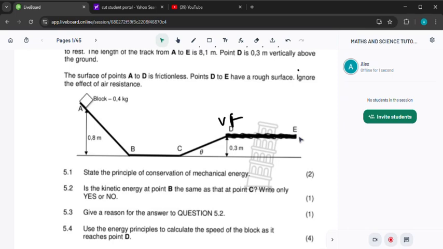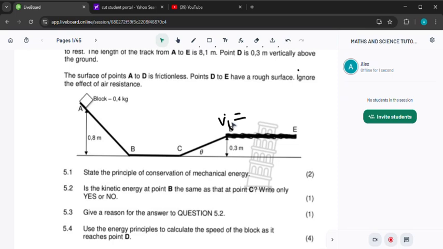It was the final velocity when we focused on A to D, but when we focus on D to E, it is no longer the final velocity, it is our initial velocity, the velocity that we calculated in the previous question 5.4.